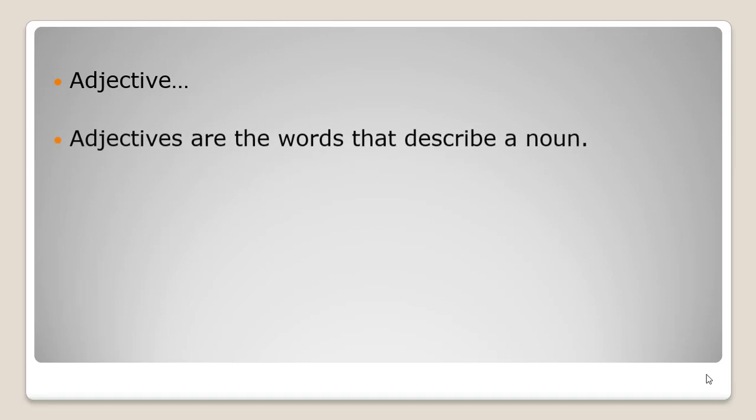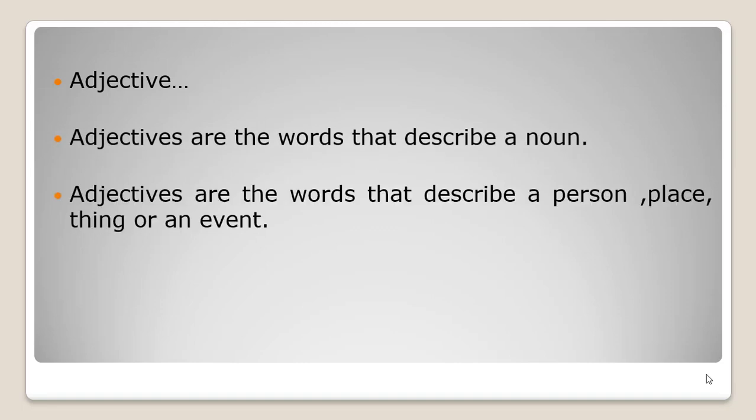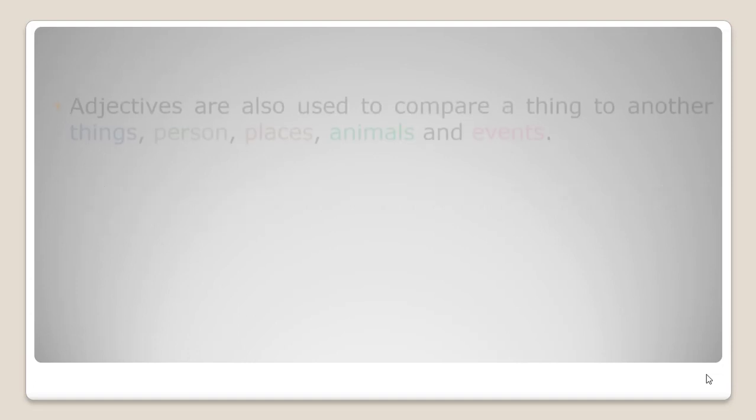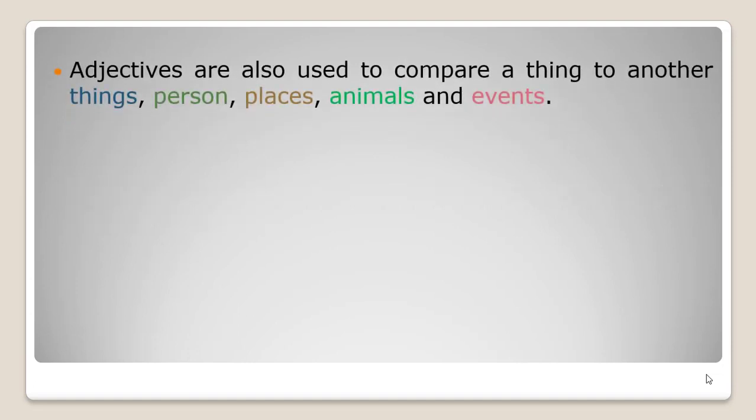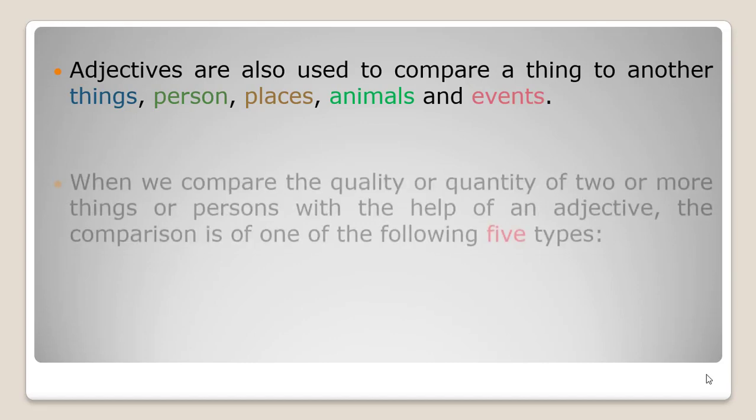As you have already read about adjectives, adjectives are the words that describe a noun. Adjectives are the words that describe a person, place, thing, or an event. So adjectives are also used to compare a thing to another thing, person, places, animals, and events.